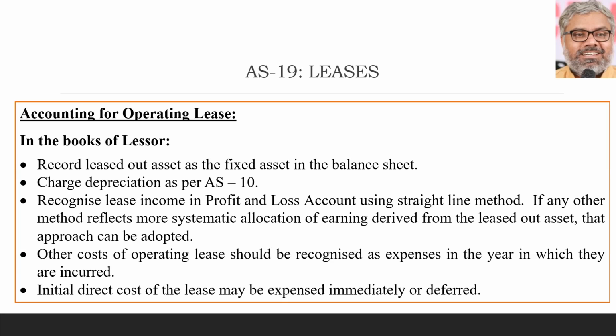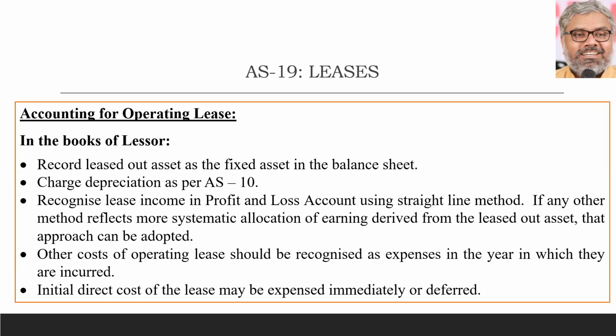But of course, nothing like that is defined. Finance lease is only defined in AS 19. Any lease other than finance lease is automatically an operating lease. So what will be the treatment for operating lease? For lessor, it will be income. For lessee, it will be expenditure. That's all. There ends the matter.